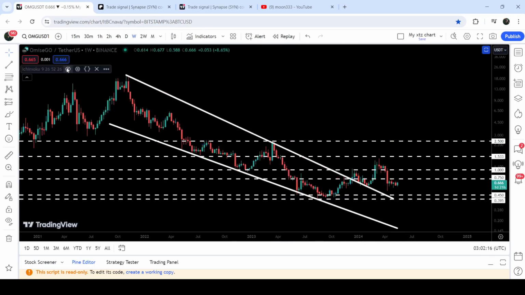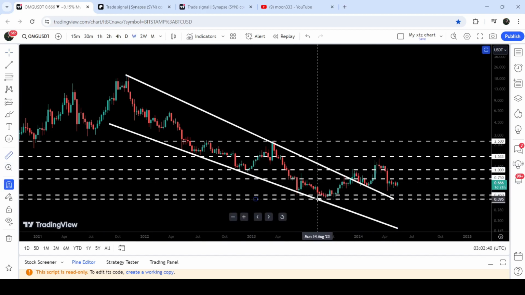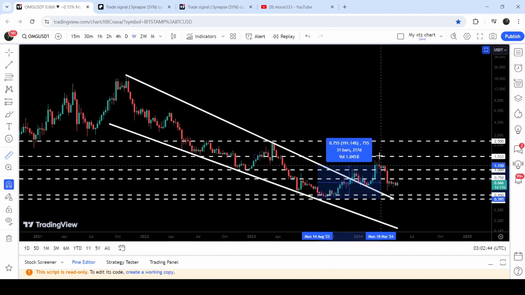This is the 7 days time frame chart. You can see that since the month of October 2021, it was moving inside this very big falling wedge pattern. I was telling you in many of my previous videos that once it is able to break out this multi-year resistance of the wedge, then soon we can expect that it can start a very massive rally. After the breakout, you can see that we had a nice short pump, by the way, from this low when it was testing the support of the wedge last time in the month of August 2023, up till this high.